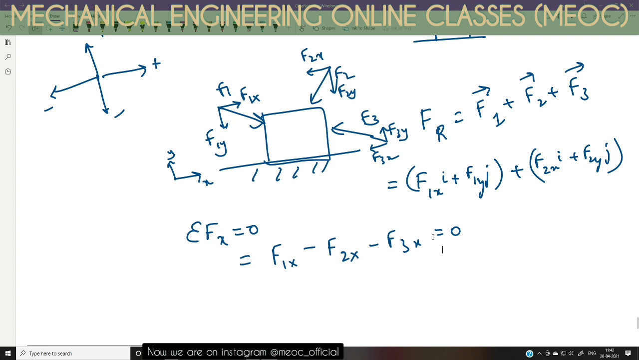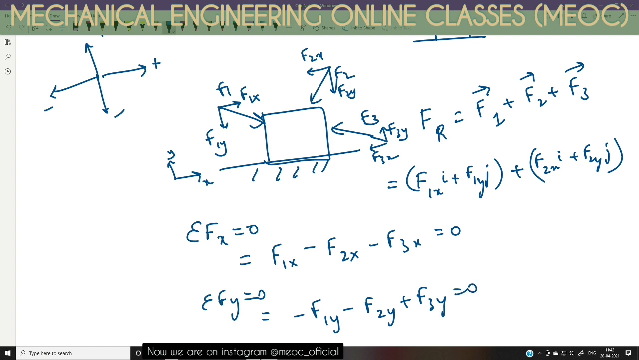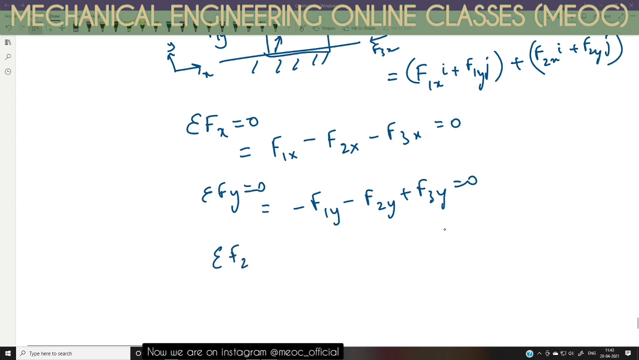Similarly, due to these forces, the object should not move along the y axis either. That means sigma Fy should also be zero. From this example, the Fy's are minus F1y, minus F2y, plus F3y. This should be zero. So the net effect of force components along x should be zero, and the net effect of force components along y should be zero. In case the forces are acting in three dimensions, if a force acts along the z axis, that also should be zero. So sigma Fz should also be equal to zero. The z component should also be zero.